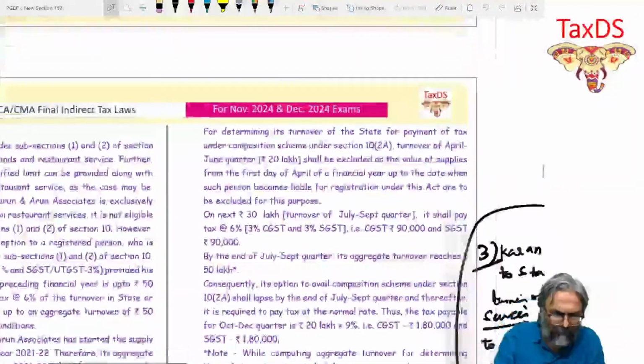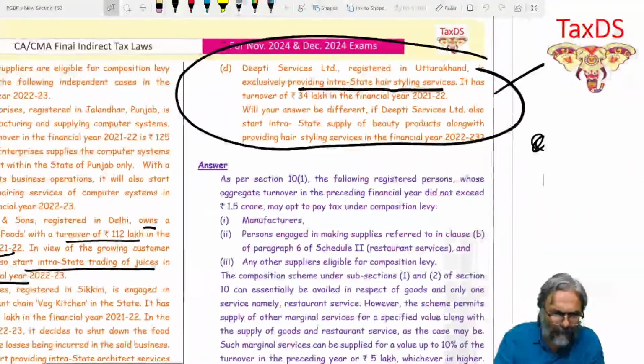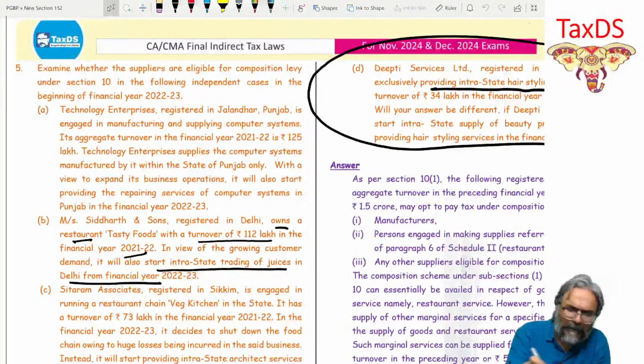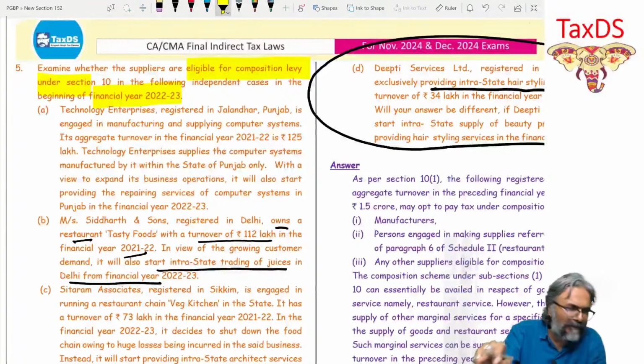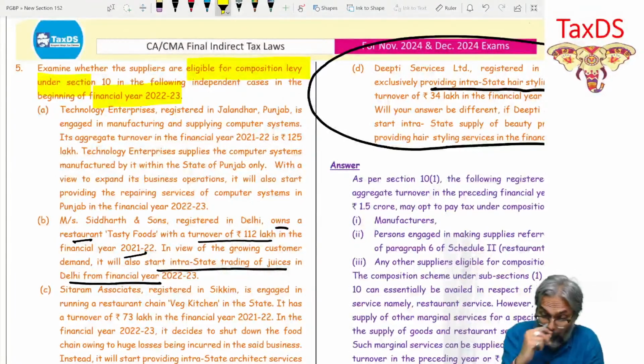Now, in the context of question number 5D, students, see what the question is targeting. Examine whether the suppliers are eligible for composition levy under section 10 in the following independent cases at the beginning of the financial year 22-23. That is to say, the eligibility condition is what is tested.